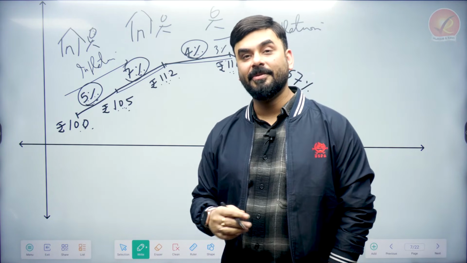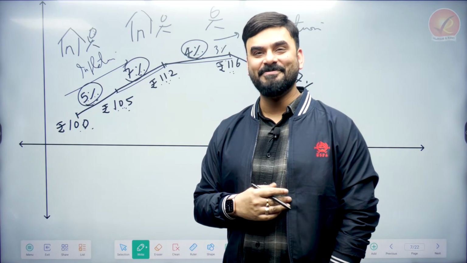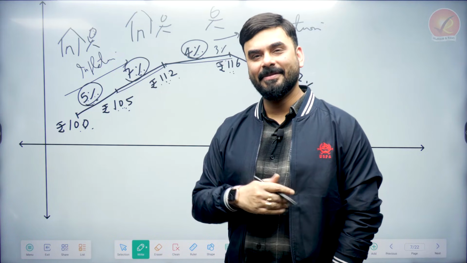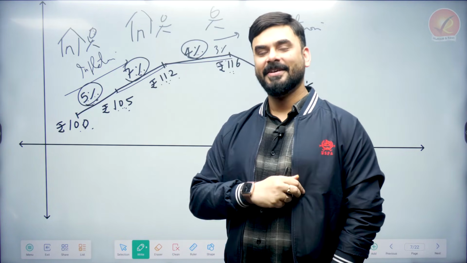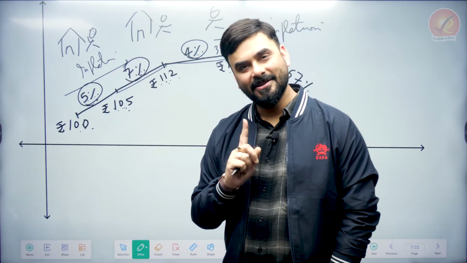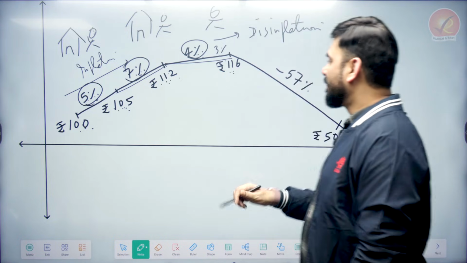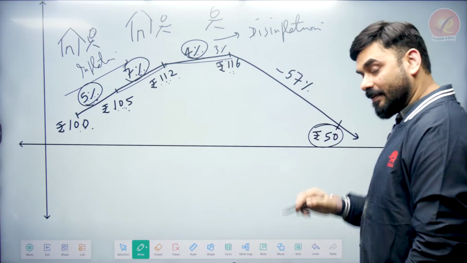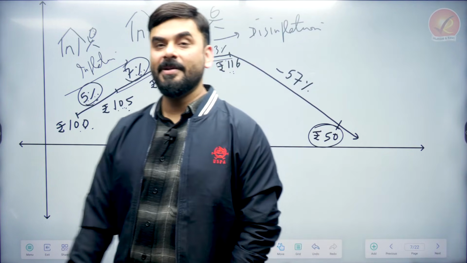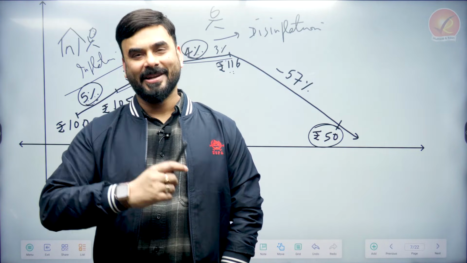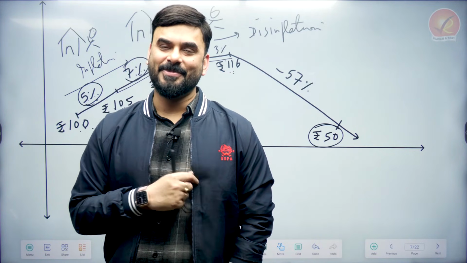There are many people who come into the market. Now there are many producers who produce the same pen. So now what will happen? The price of the pen will crash because everybody wants to sell the pen at the lowest price. So suppose from 116 the price of the pen becomes 50. It will not go below 50. Why? Because the cost of production of the pen itself is 40 and sellers want some profit.